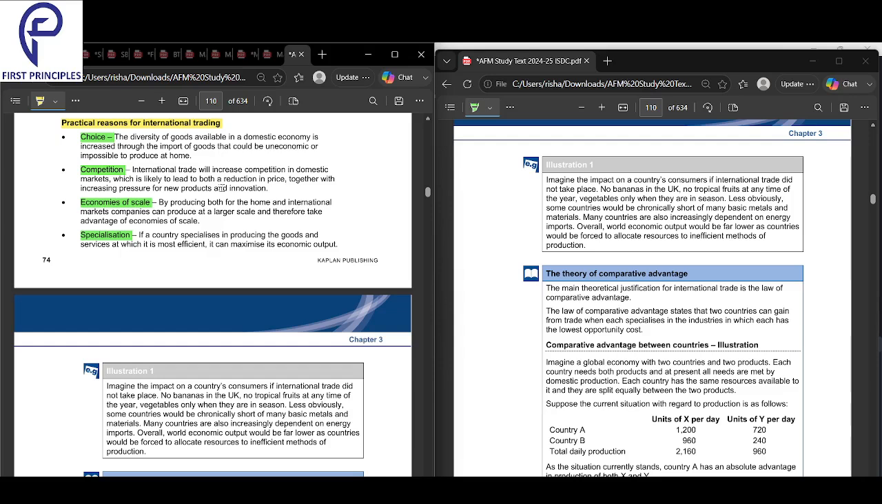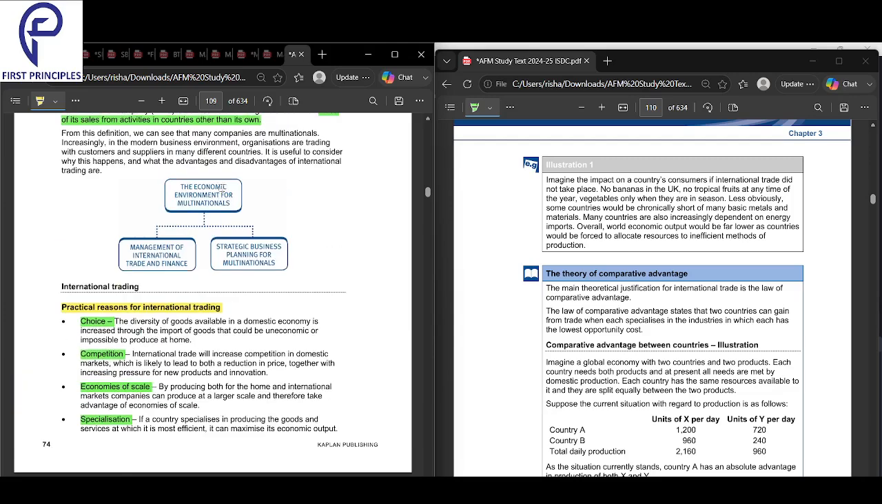Right? What it can do is it can maximize its economic output. That is about the specialization. If a country specializes in producing the goods and services at which it is most efficient, it can maximize its economic output. That is about the practical reasons.